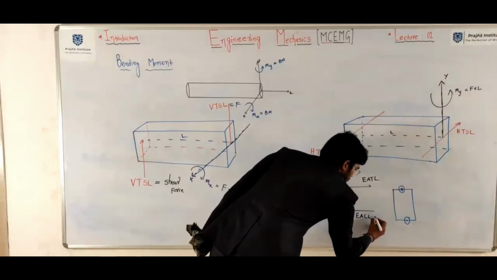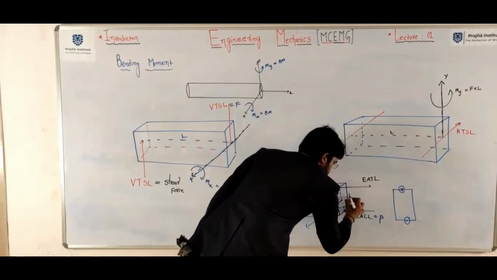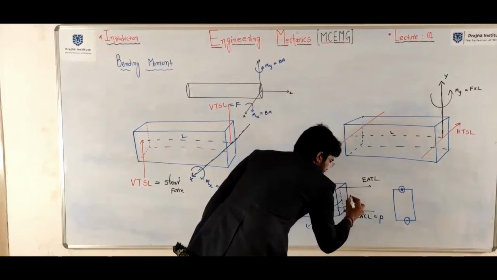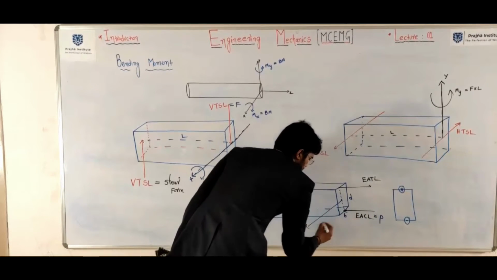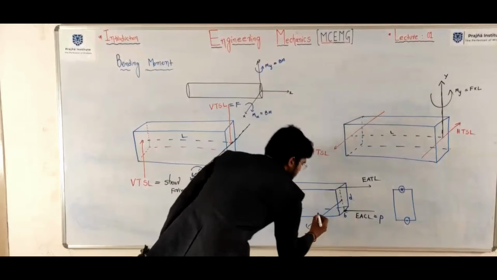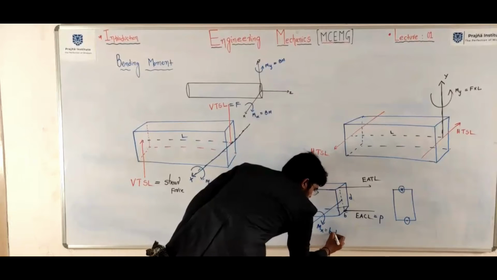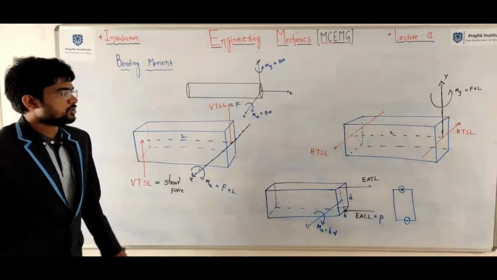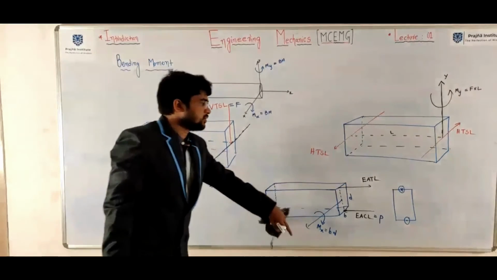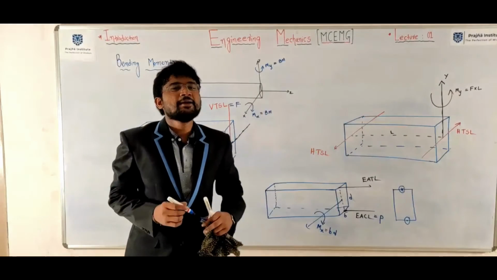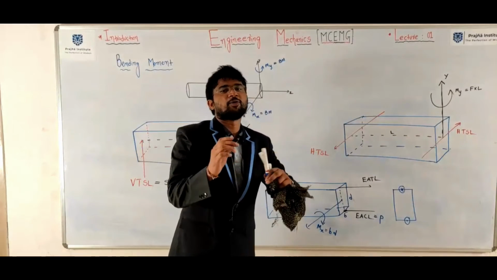So now you can call it as P. It is B. I think we can make it D. Then the moment is creating this particular thing: Mx equal to P into D. So two equal in magnitude and unlike eccentric axial loads will create a bending moment in the component.